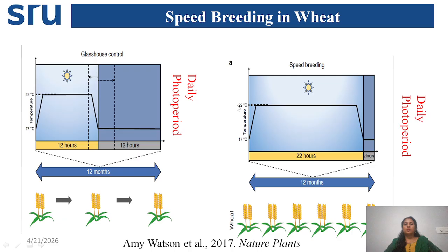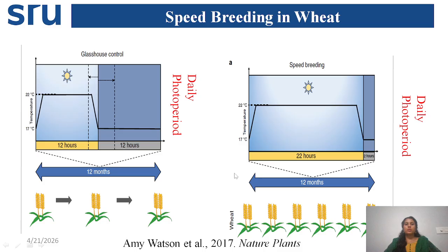So it is highly useful in reducing the duration of the breeding cycle, because when you want to release some varieties, you have to go for 6 to 7 generations. To avoid that, for example, a 3 to 4 months old crop like wheat and barley, you need to wait up to 4 months. Using speed breeding, by altering the day and night time, you can get it very quickly, and you reduce this breeding cycle, and you will get more yield or a larger population